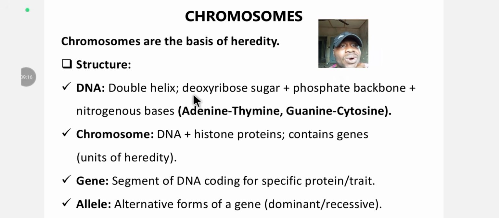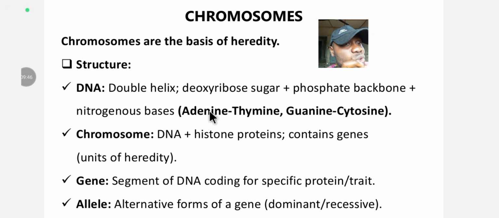All right, so it also contains deoxyribose sugar, a phosphate backbone, plus nitrogenous bases. The nitrogenous bases include adenine, thymine, guanine, and cytosine. You have to note something very important here. In the nitrogenous bases of the DNA, adenine binds with thymine.